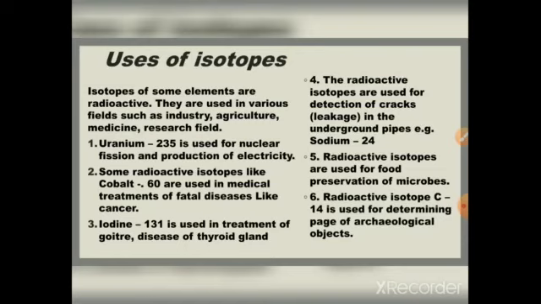Iodine-131 is used in treatment of goiter and diseases of the thyroid gland. Radioactive isotopes are used for detection of cracks and leakage in underground pipes, for example sodium-24. Radioactive isotopes are used for food preservation by killing microbes. Radioactive isotope C14 is used for determining the age of archaeological objects.